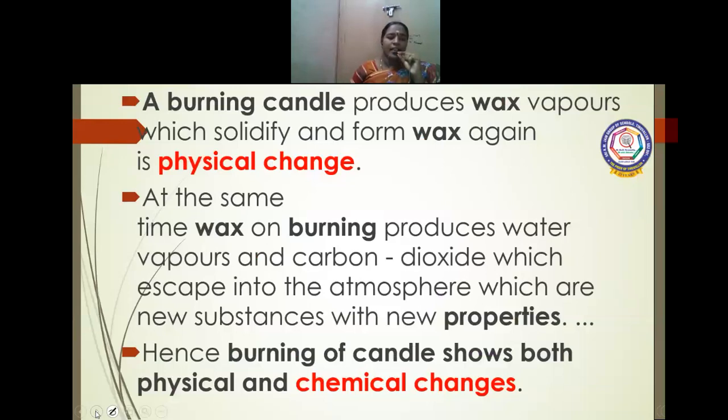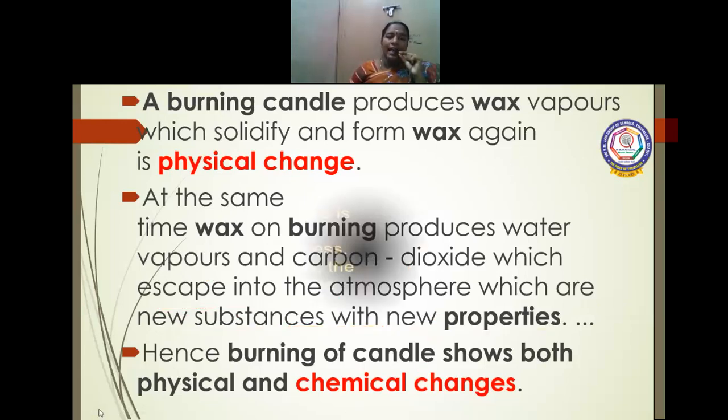Let us see how burning of a candle shows both physical as well as chemical change. How is it? A burning candle produces wax vapors which solidify and form wax again, which is a physical change. At the same time, wax on burning produces water vapor and carbon dioxide which escape into the atmosphere, which are new substances or new properties. Hence, burning of a candle shows both physical and chemical properties.